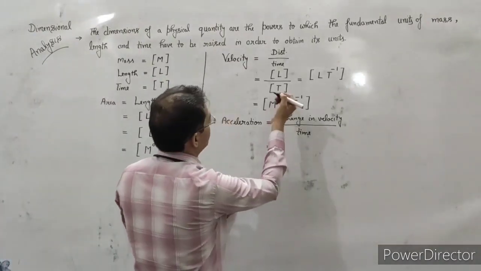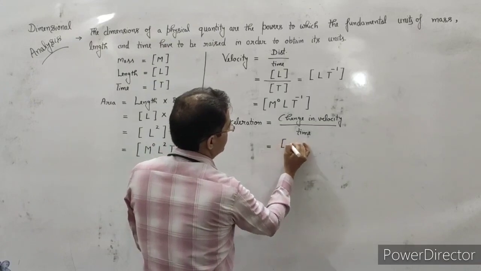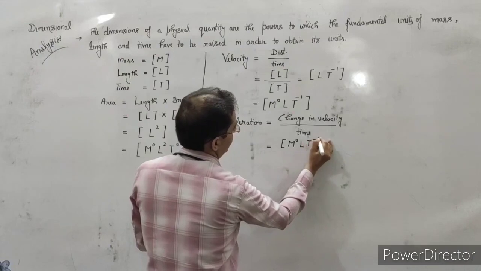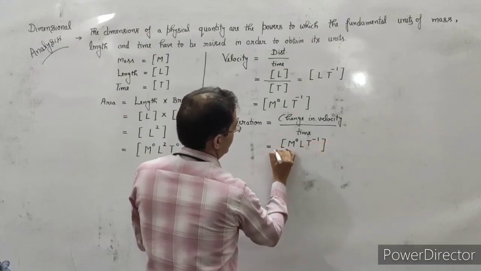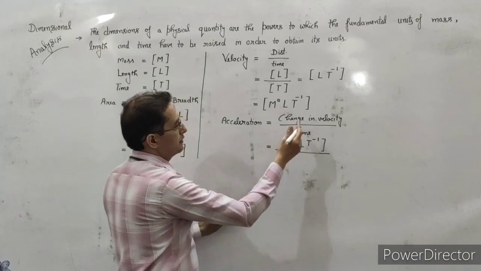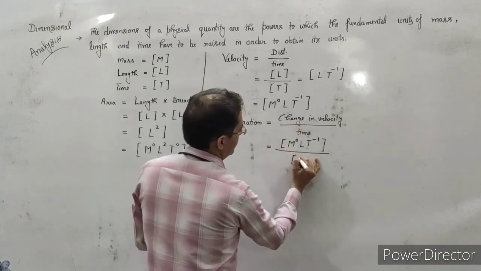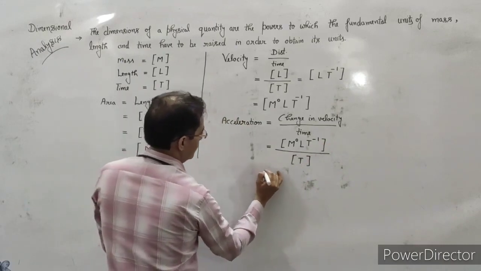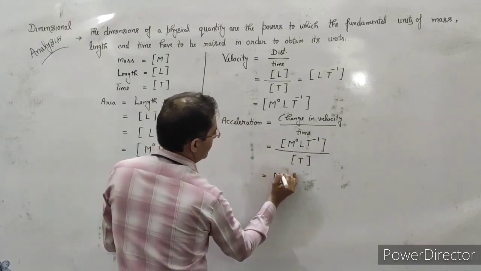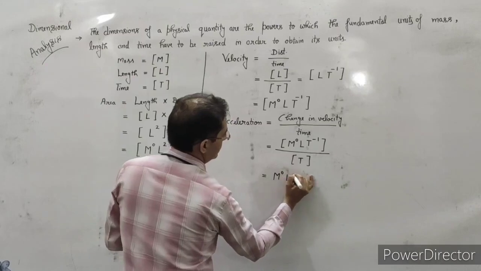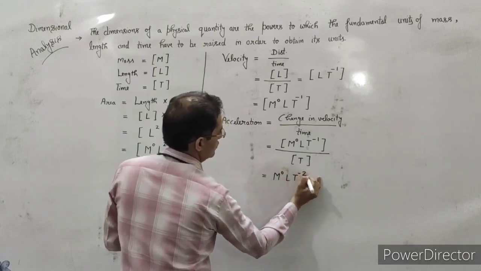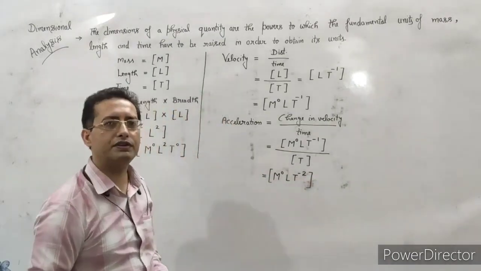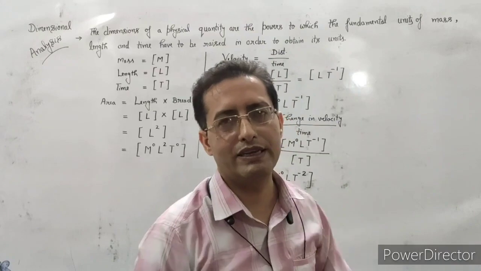So we have the dimension of velocity, that is M0 L T minus 1, in the numerator, and the time T. So again solve it out. The dimension comes to be [M0 L T minus 2]. So in this way we can find out the dimensions of other physical quantities very easily.